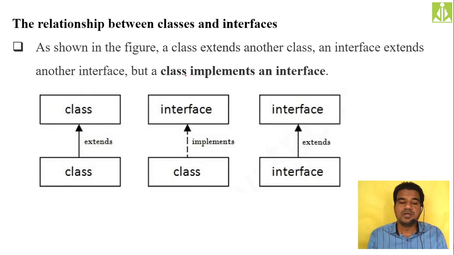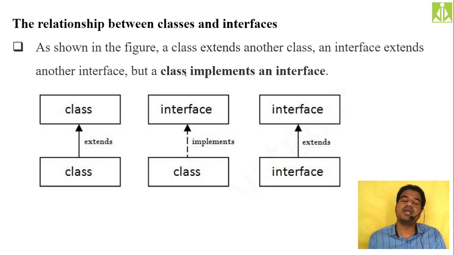Remember this one. The next thing is the relationship between classes and interfaces. To implement the is-a relationship between classes and interfaces, or a mixture of classes and interfaces, we need to remember what keywords we have to use. You have to practice this and learn it by heart, because many people make mistakes at this slide, as they do not use the proper keyword when inheriting something from something.